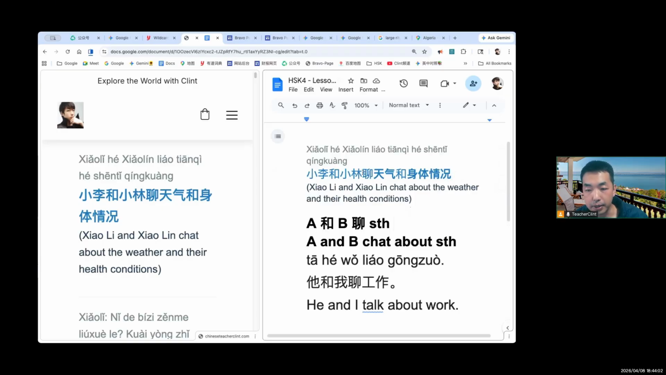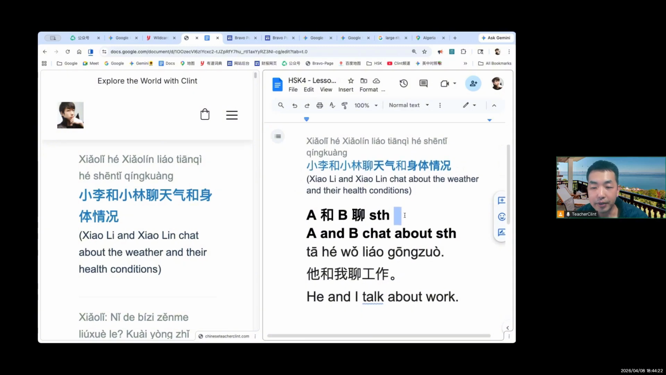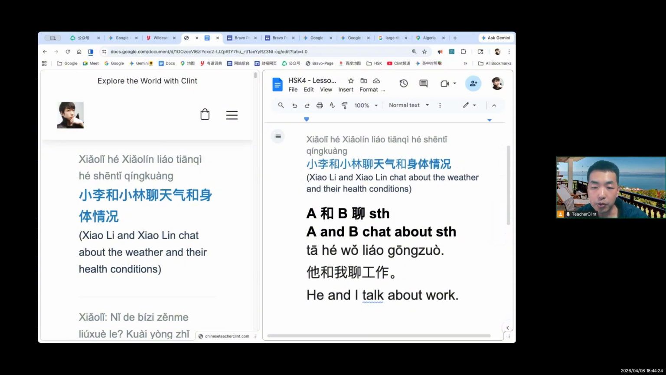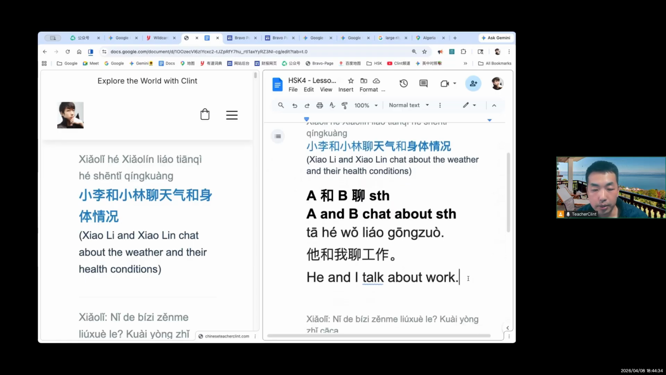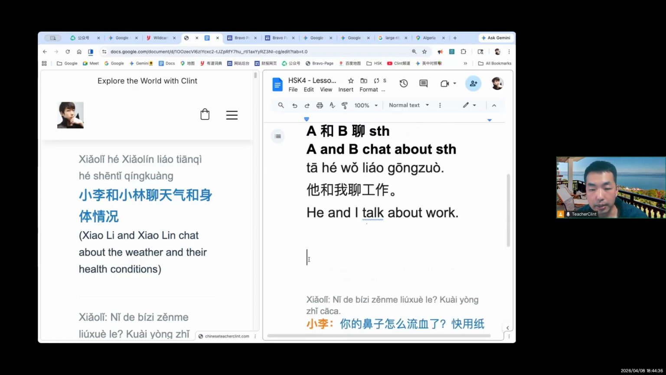So they may say 天气、小李身体情况和, right? So they mess up the word order and let you create a new sentence or let you assemble all the parts of the sentence. So now you know the structure. You know it's somebody and somebody else chat about, 聊, plus the topic. So why not we make another sentence?